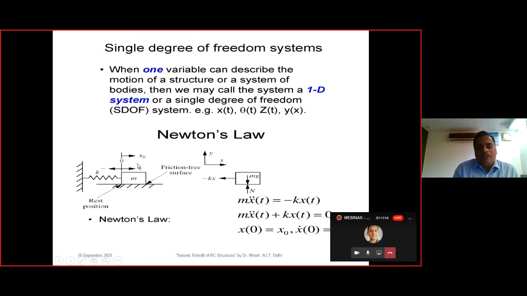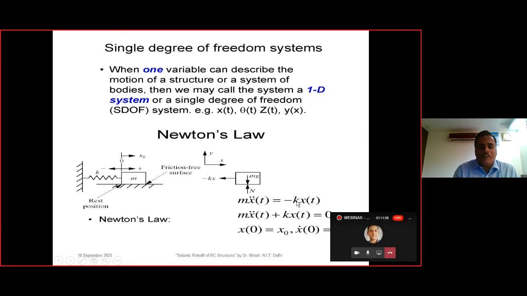Once we give it a free vibration, that is an instantaneous rightward motion, then if you draw the free body diagram, the stiffness force kx will be there, where x is the displacement multiplied with the stiffness, and mg will act downward, that is the weight, and the reaction will act upward. So this is the free body diagram of this particular mass.